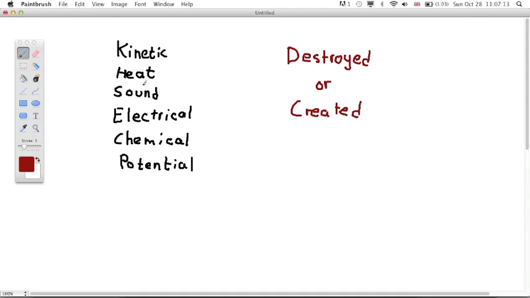What energy can do is transfer. From kinetic it can become electrical, from electrical it can become heat, from heat it can become chemical. So destroyed, no. Created, no. But it can be transferred.